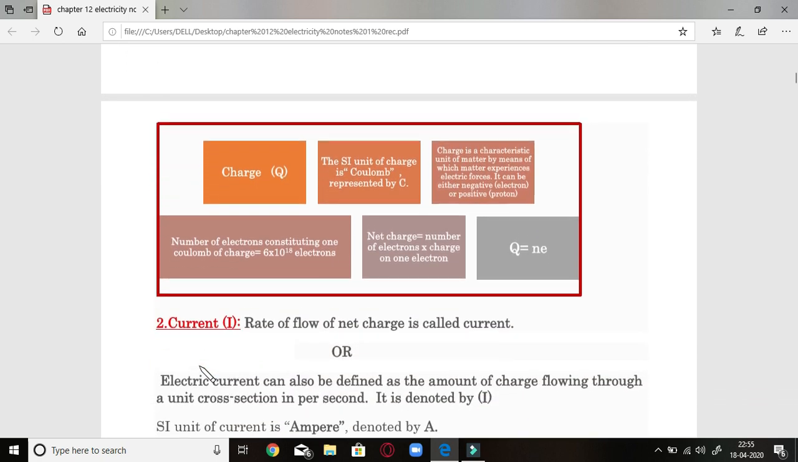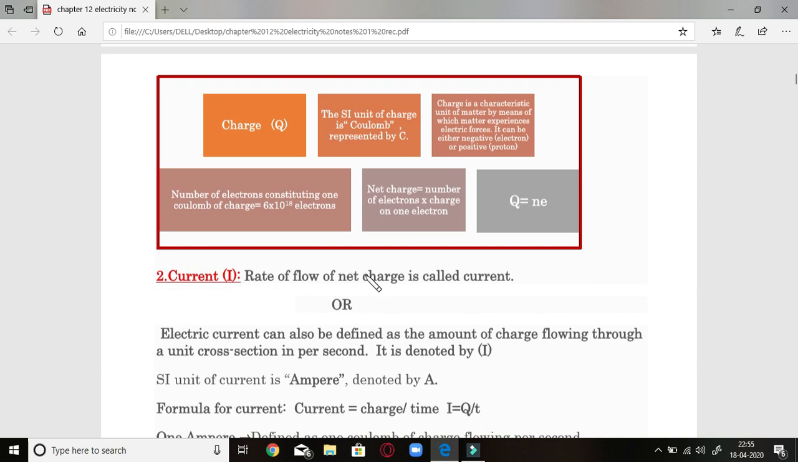Now this is general information. I have collected it together for you for your convenience. That is charge Q, SI unit coulomb represented by C, and this is its definition as we have discussed. The number of electrons I have written here is 6 into 10 power 18. Net charge, this is its formula, that is Q is equal to N into e. So don't forget that this quantity is represented as Q, and its unit is coulomb, C, since it was named after the scientist Coulomb.